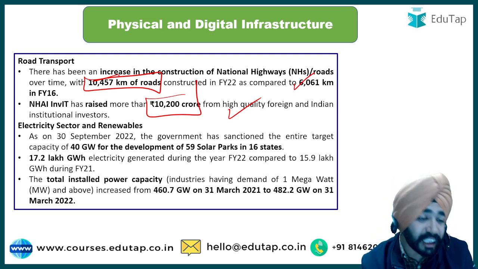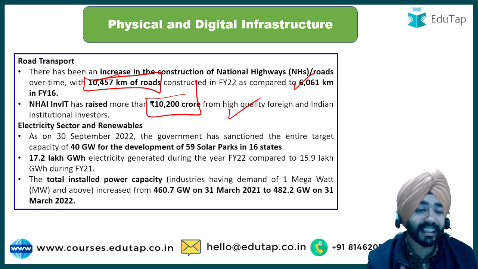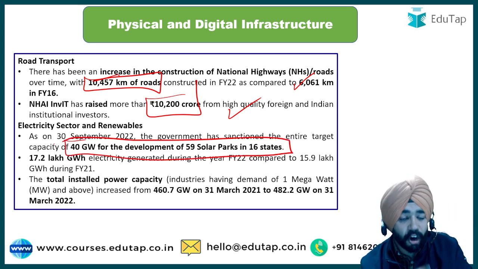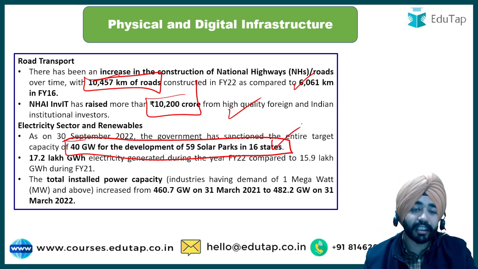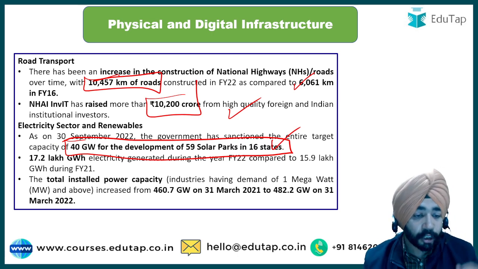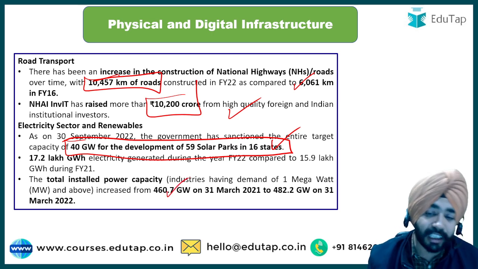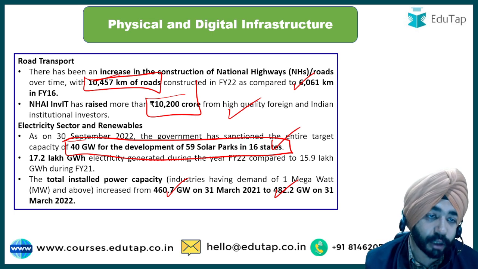Similarly, in terms of the electricity sector, it says that as on 30th September, the government has sanctioned the entire capacity of 40 gigawatt for the development of 59 solar parks. So remember this thing again, we can relate it with climate change, जहाँ पे मैंने आपको बोलता है renewable energy पे हमारा prime focus रहेगा. The total installed power capacity has been increased from 460.7 gigawatt to 482 gigawatt as on 31st of March 2022.